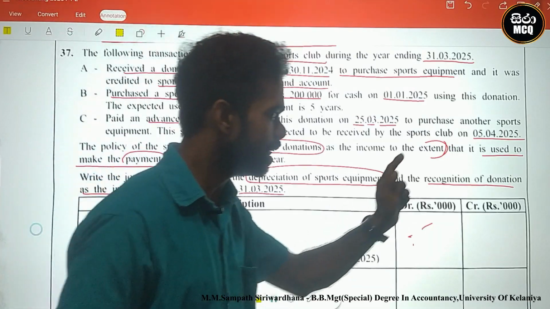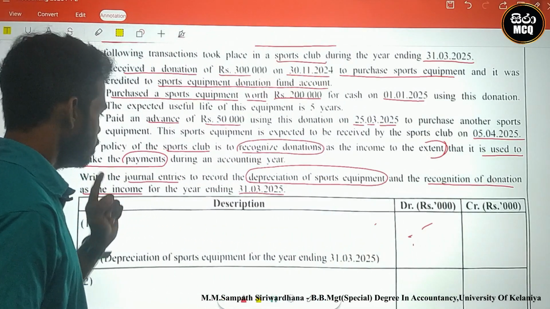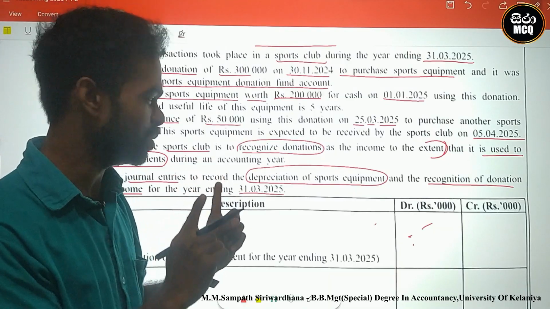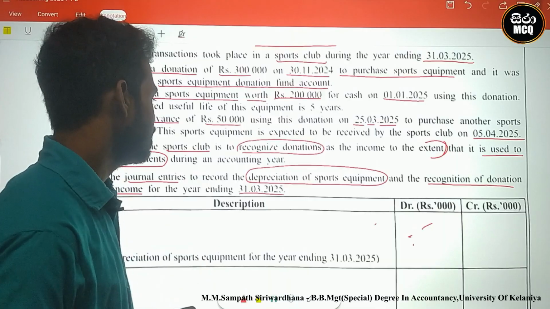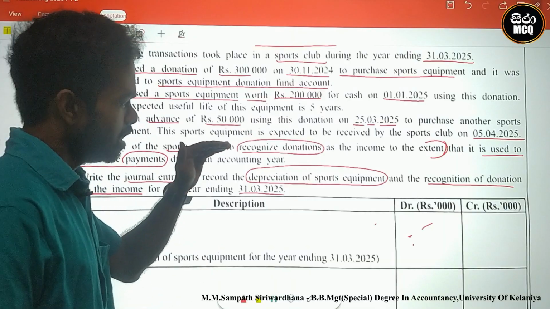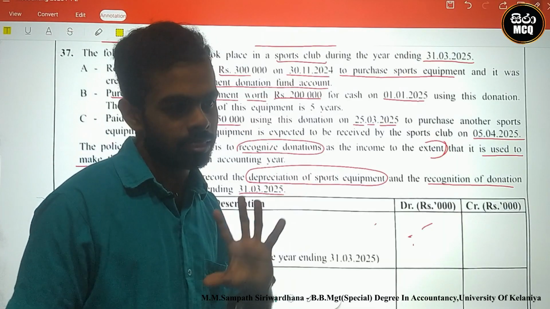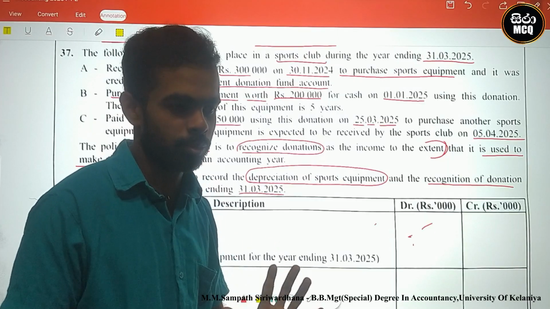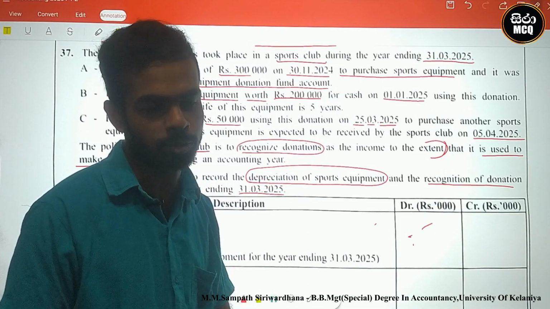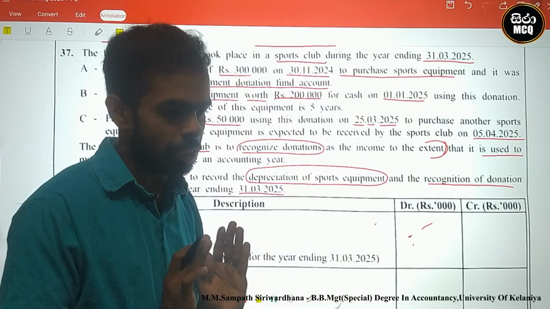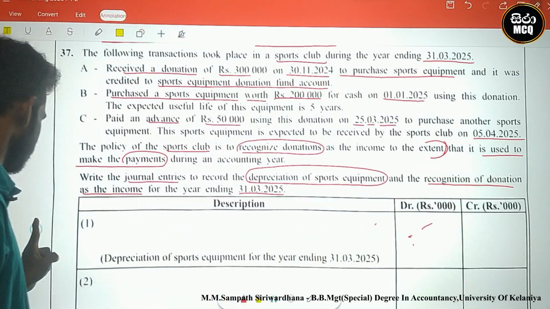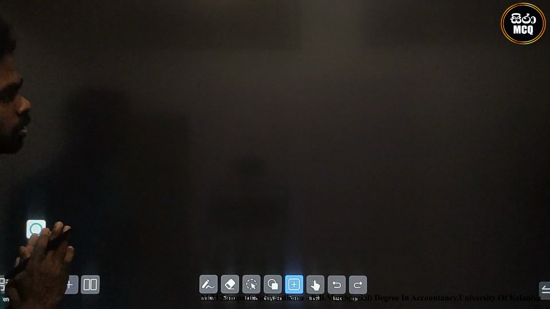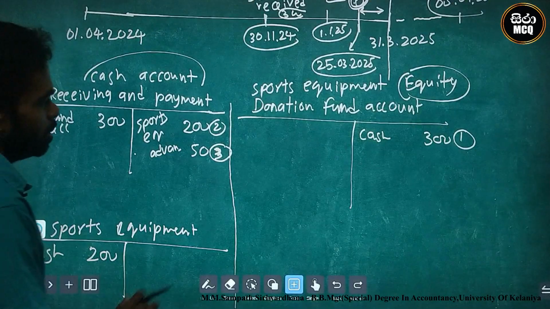At that time they said it is used for payment. There are so many payments done during the current accounting year. The income recognition is based on the donation fund account, equal to the amount used for payments. How much was used for payments?